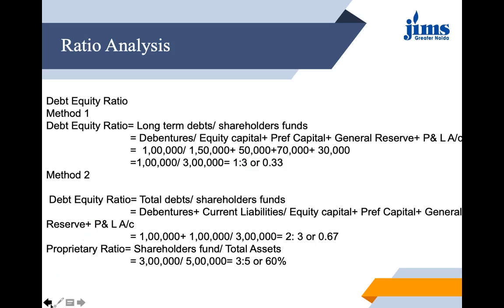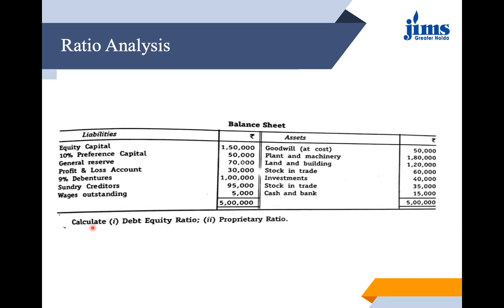With the next method, let us again see. You can see the formula is total debts upon the shareholders' fund. So the shareholders' fund would remain the same as 3 lakh. You just need to check what is there in the total debts. Along with debentures, you may add all your current liabilities. You can see what all current liabilities you have. You may add that to it and finally move further.